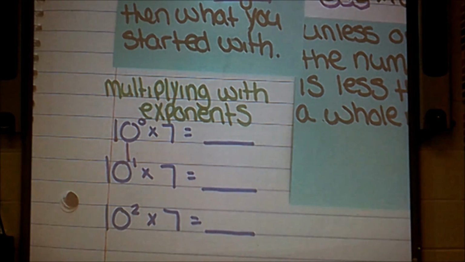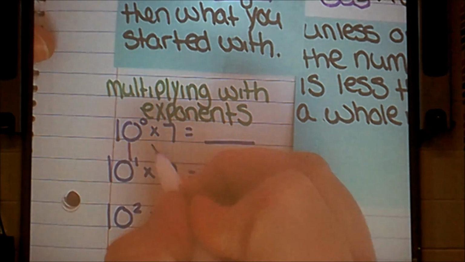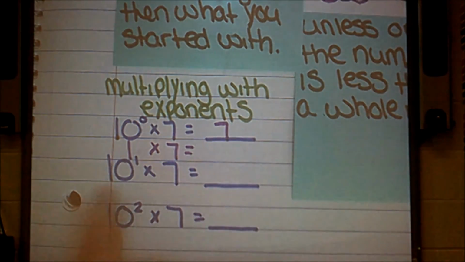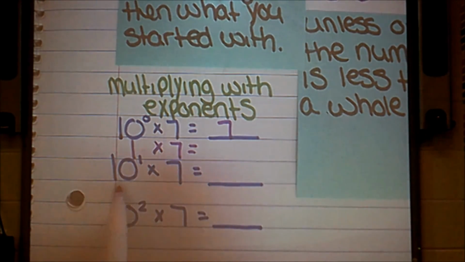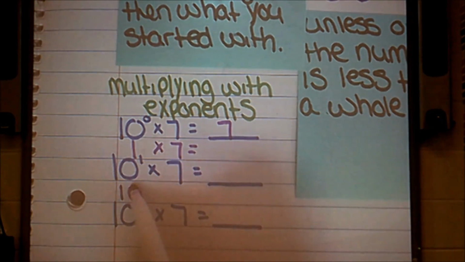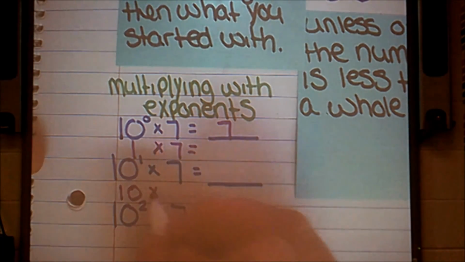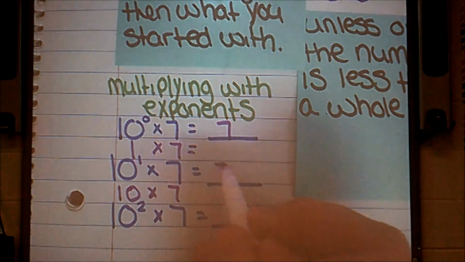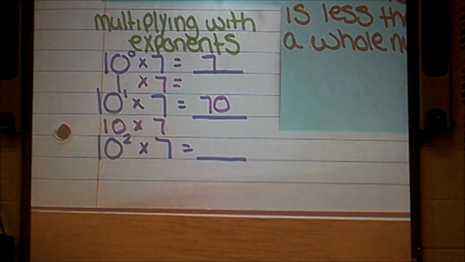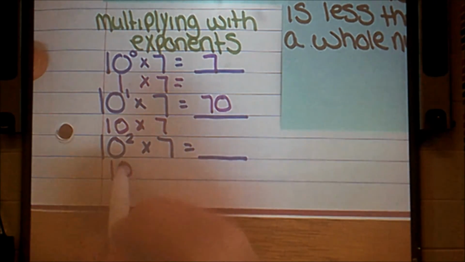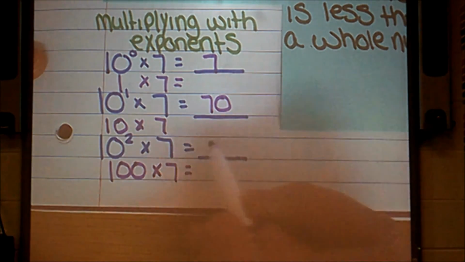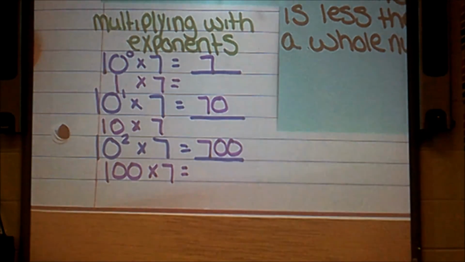So a 1 with 0 zeros is just 1 times 7 equals 7. 10 to the first power is a 1 with 1 zero, which is 10 times 7 gives me a product of 70. 10 to the second power, or 10 squared, is a 1 with 2 zeros, again only if we're talking about a base 10 number, which gives me a product of 700. Ta-da!